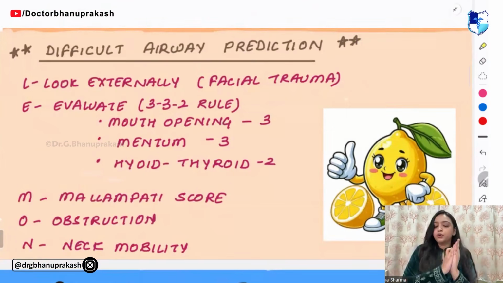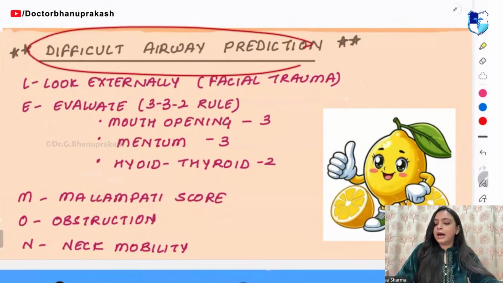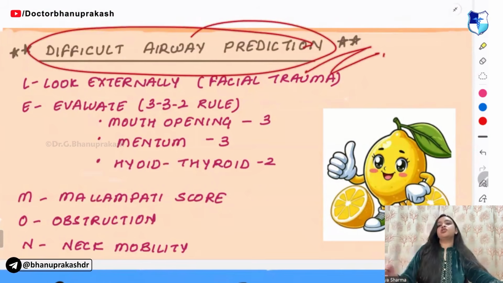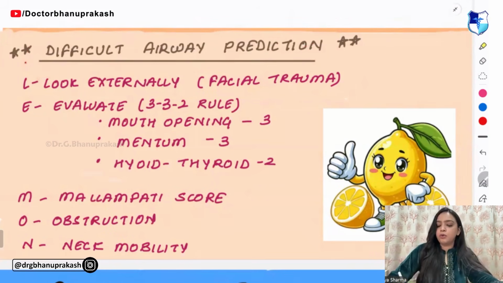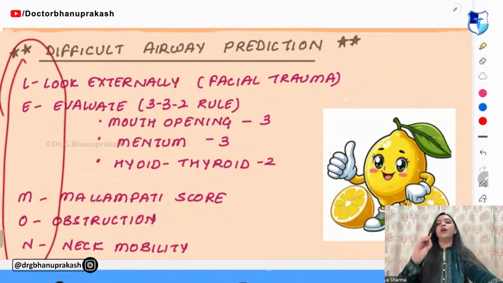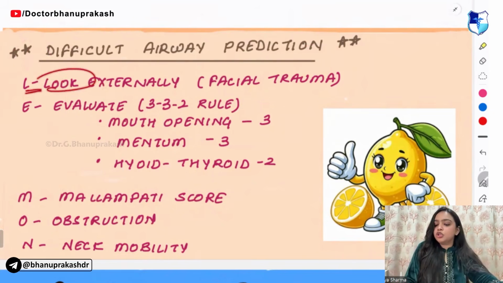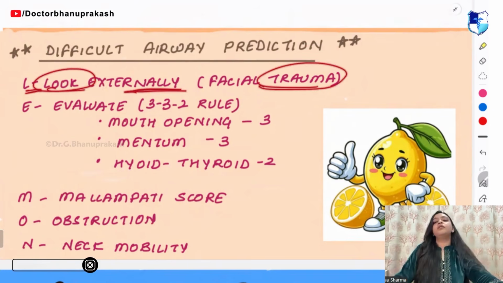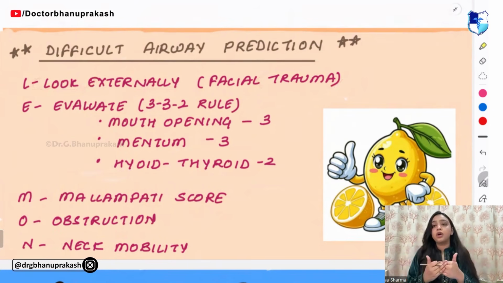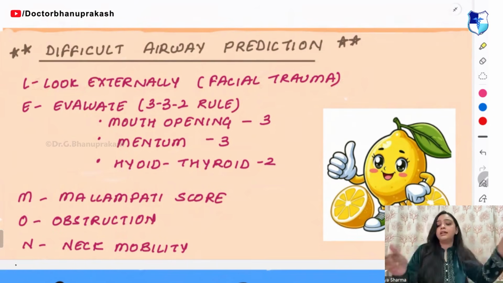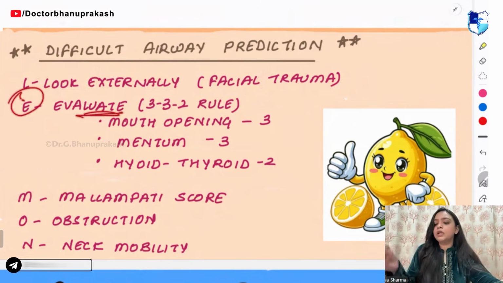Next thing, guys, that you need to know is the difficult airway prediction. So remember it with the mnemonic of LEMON. What is L? L means look externally. If the person has any facial trauma or not, you have to look for that. Then you have to evaluate.